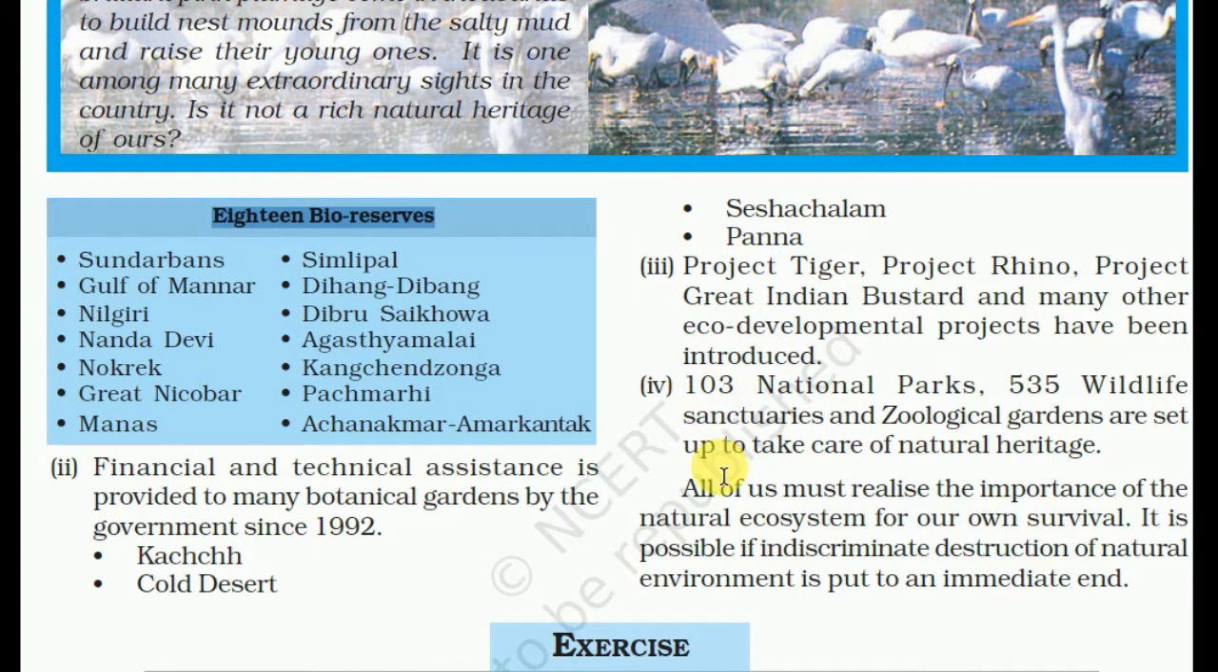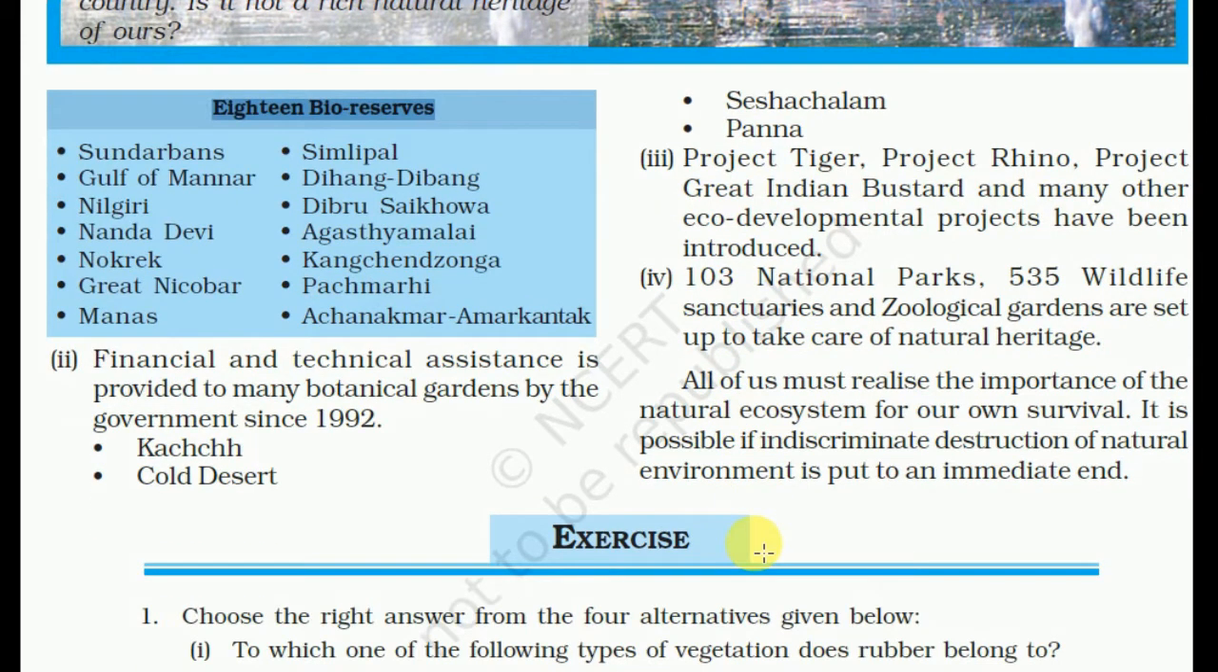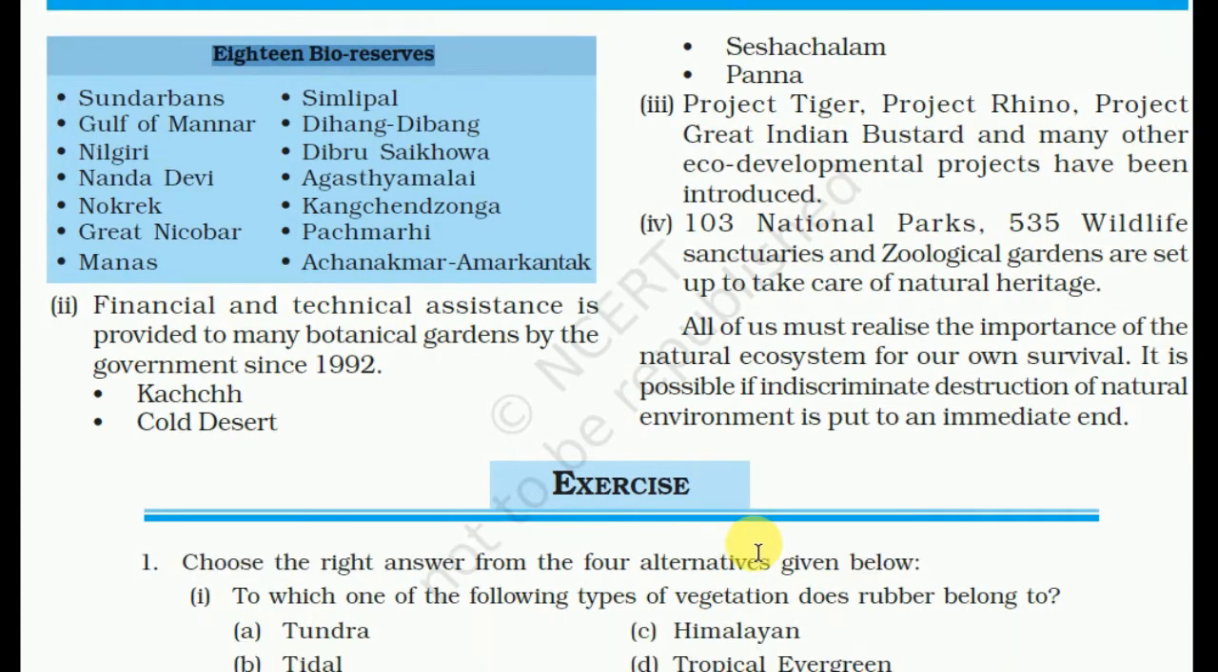103 national parks, 535 wildlife sanctuaries and zoological gardens are set up to take care of the natural heritage. All of us must realize the importance of this natural ecosystem for our own survival. It is possible if indiscriminate destruction of the natural environment is put to an immediate end.